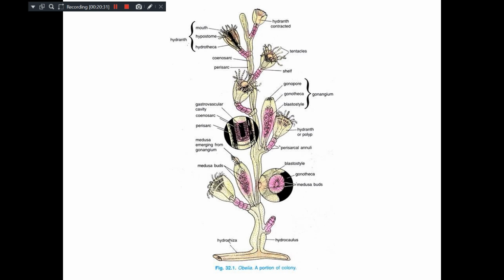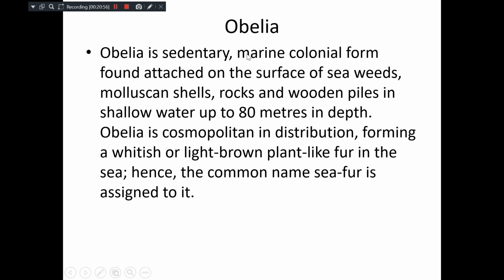See, even if you see this photograph, then you will understand why it's called a sea fir, because it looks like a sea plant. So they attach here. See, there's a hydrorhiza, by means of which they attach, and above that there's a hydrocaulus. And on the hydrocaulus, you can see the medusa buds, different types. I will come to that later.